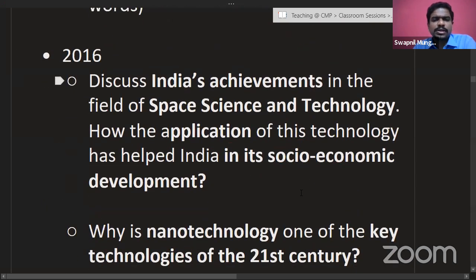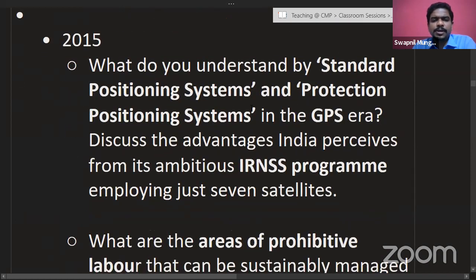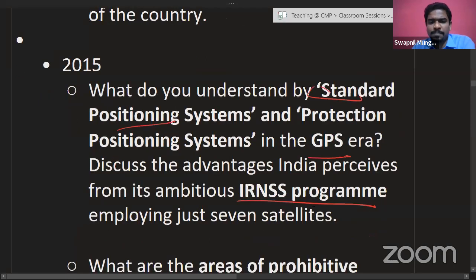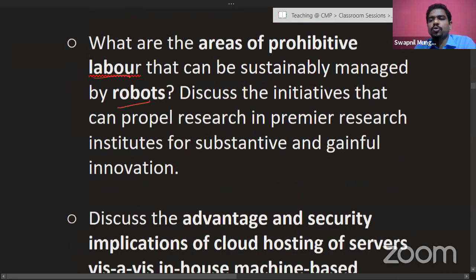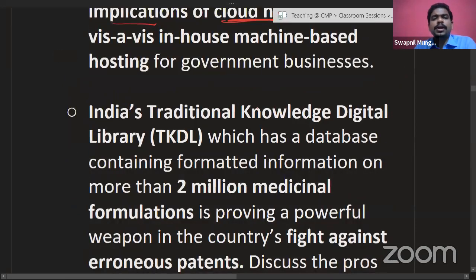Next, if we see: discuss India's achievement in the field of space science and technology, application, socio-economic development benefits, nanotechnology, again a very expected question. 2015 was the standard positioning system and GPS, again technology, the IRNSS program. We already discussed that program. Goods and labor and the impact of that. Discuss the advantages and security implications of cloud hosting.